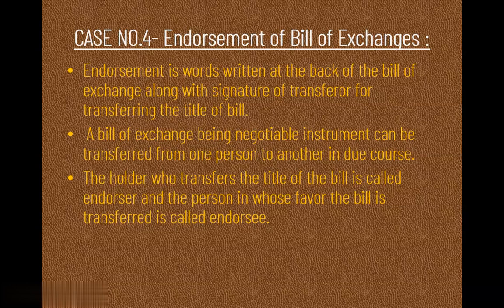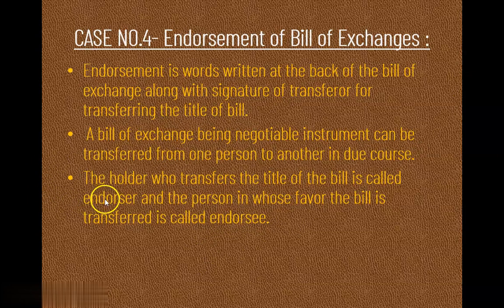Drawer, either he can sell this bill to the bank for collection or discounting, or he can transfer it to the third party, right? Next, the holder who transfers the title of the bill is called the endorser, and the person in whose favor the bill is transferred is called the endorsee. It means here the drawer is called the endorser in this case, and the person to whom he is transferring the bill is called the endorsee.